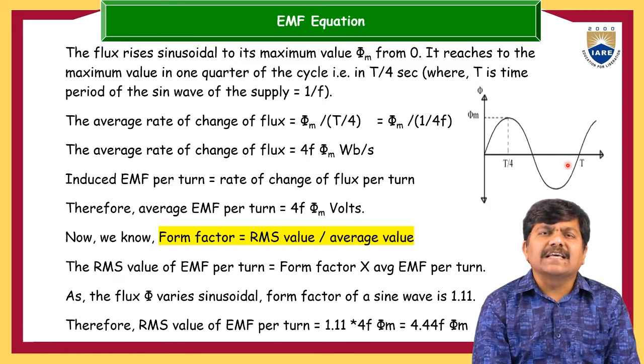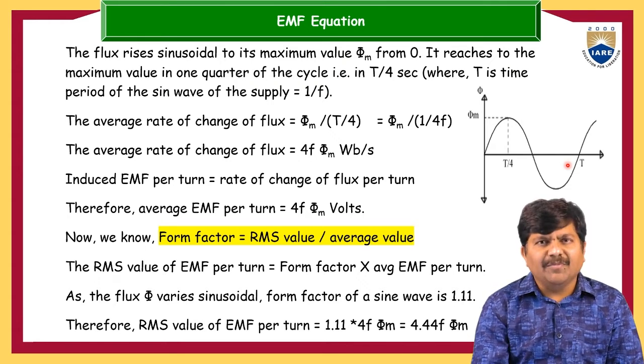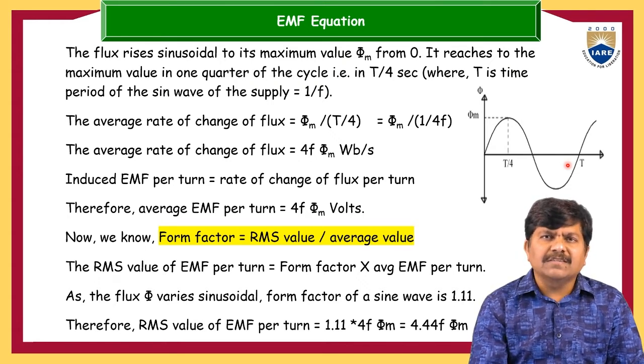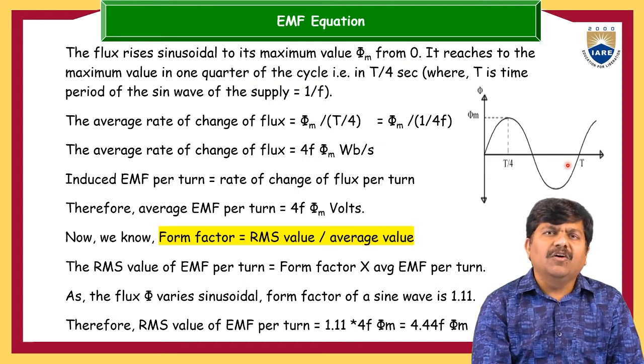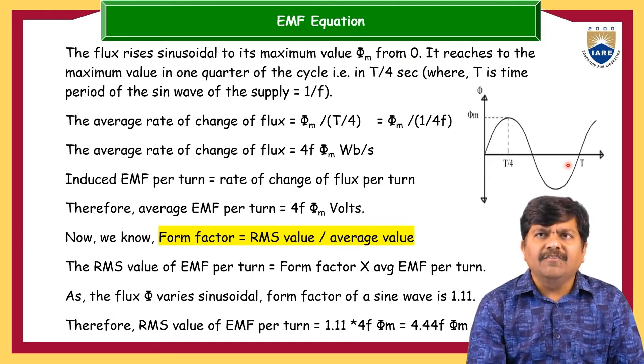Which parameter is common from the primary winding to the secondary winding? The flux will remain constant anyhow, of course related to the magnetic circuit. In addition to that, one of the electrical quantities, the frequency, also remains constant from primary winding to secondary winding.